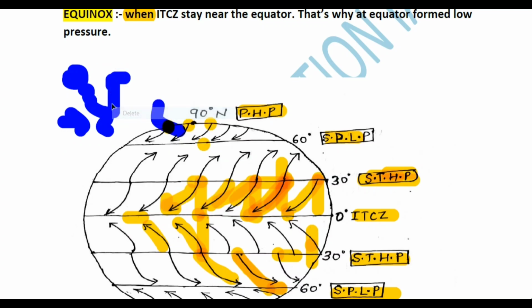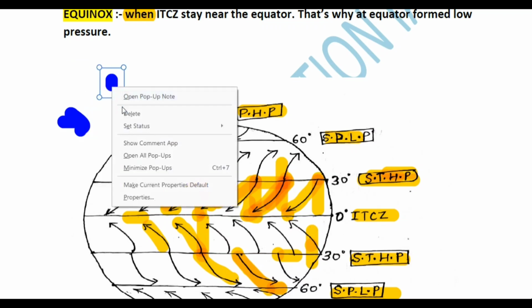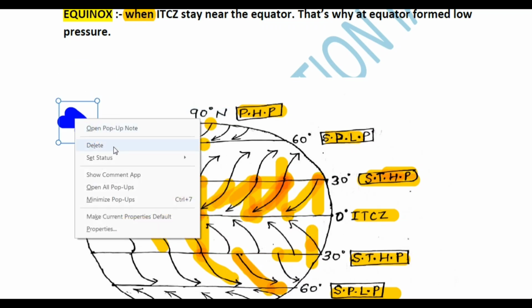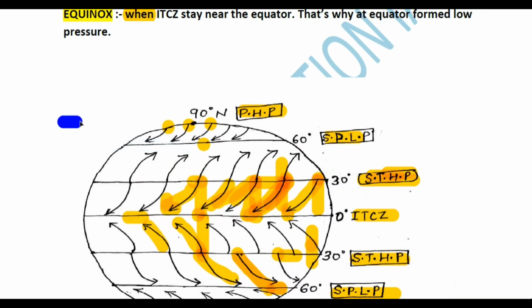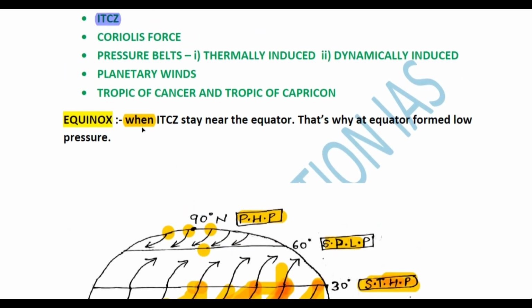Now firstly, please understand: if there is a high temperature area there will be a low pressure, and if there is a low temperature area there will be a high pressure. And always remember, the winds and liquids always move from high pressure to low pressure areas. These are the basic terms of geography, and you can say of climatology.